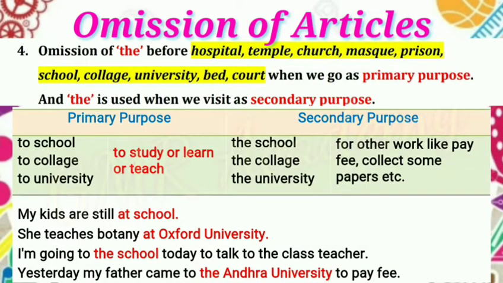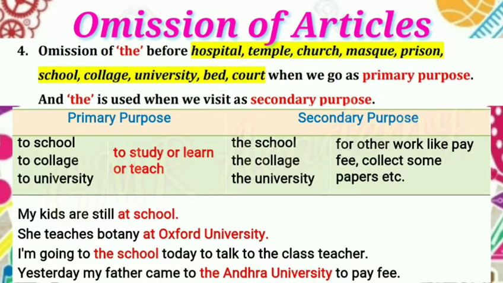Examples: My kids are still at school. So no article is used at school. Why? Because kids go to school for what? To study. This is the primary purpose. No article is used. She teaches botany at Oxford University. So here also no article is used. Why? Because she teaches. Teaching is the primary purpose. No article is used.